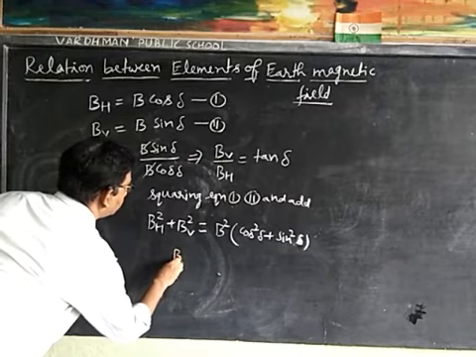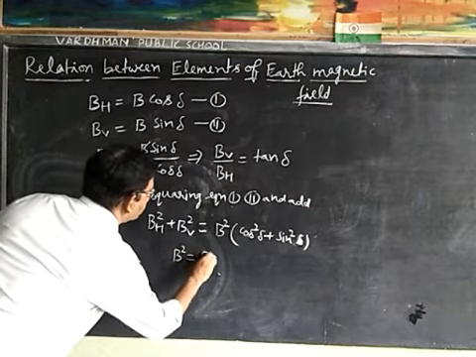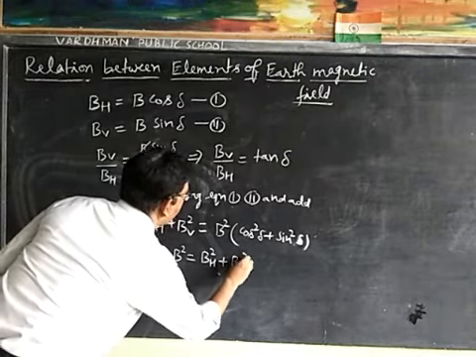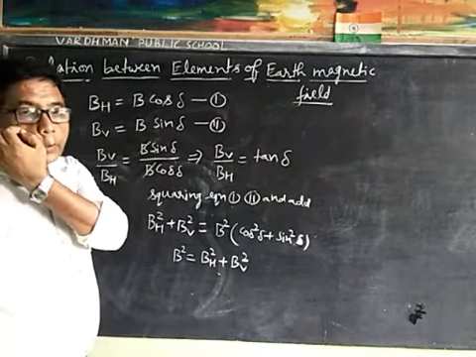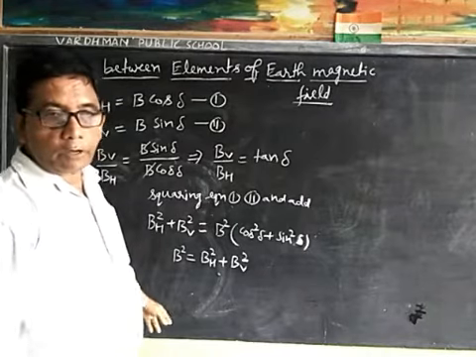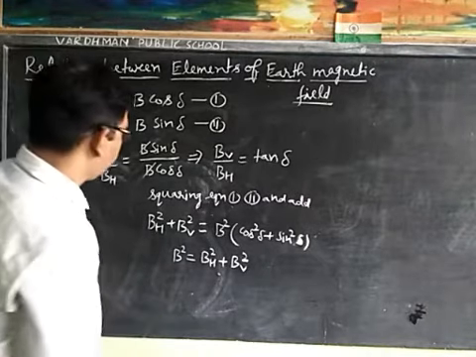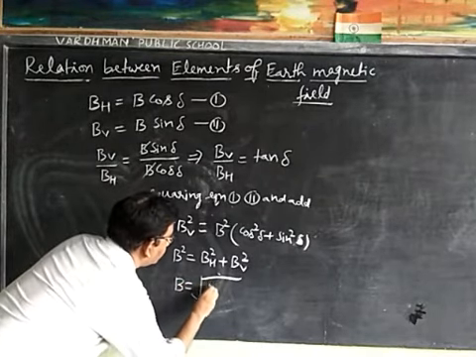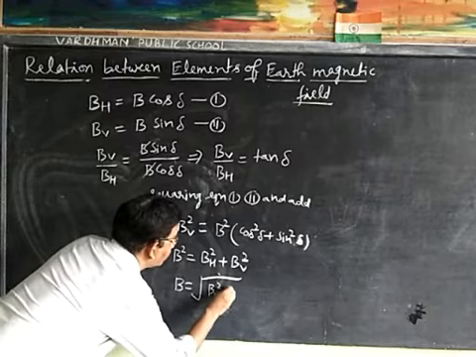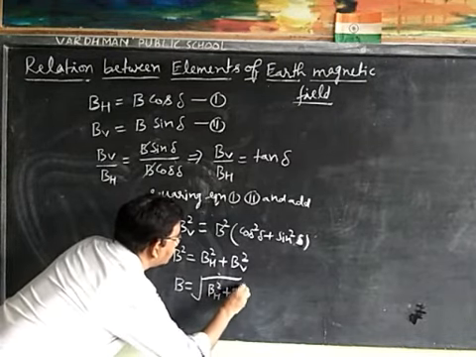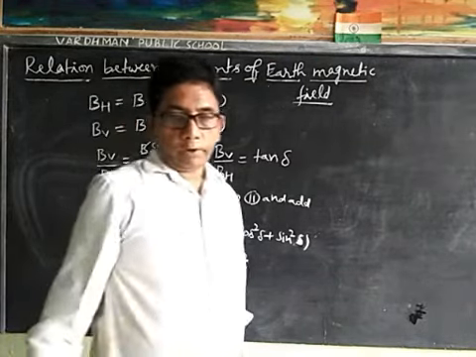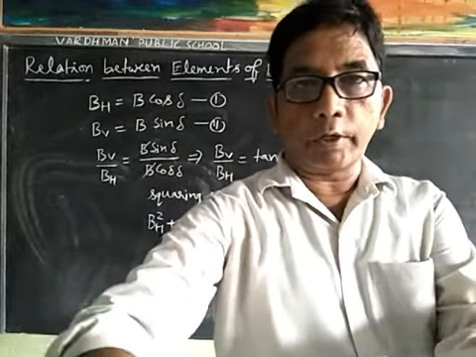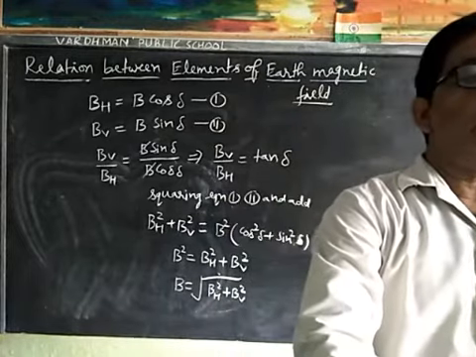That is, B square is equal to BH square plus BV square. Then B is equal to under root BH square plus BV square.